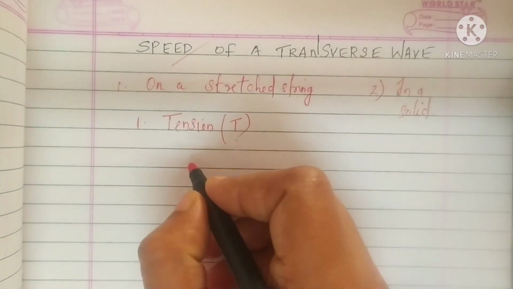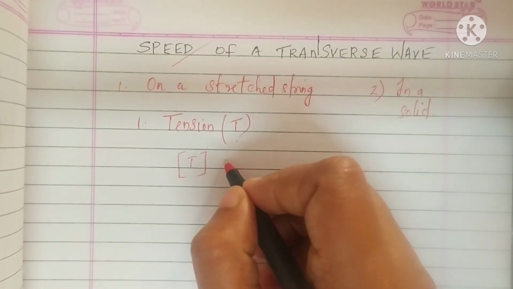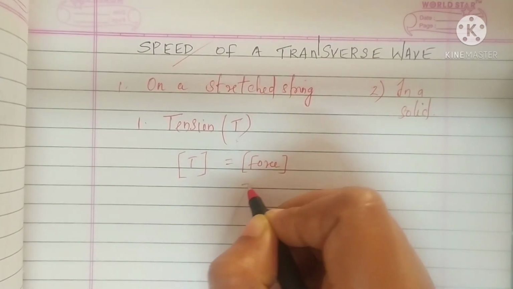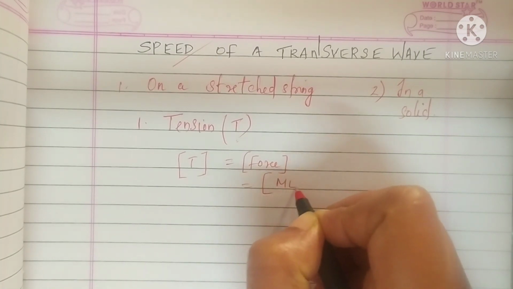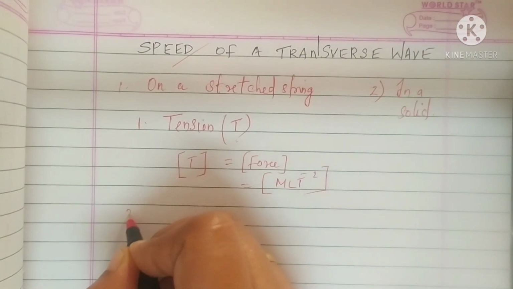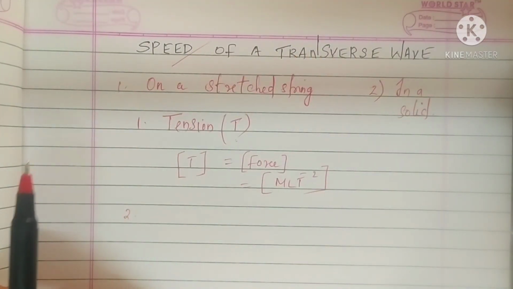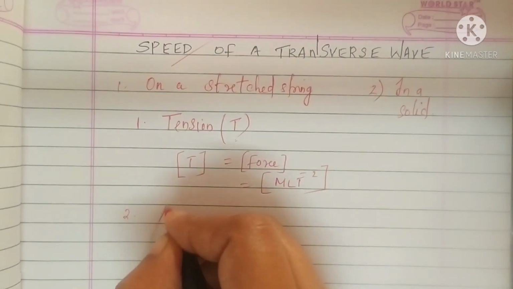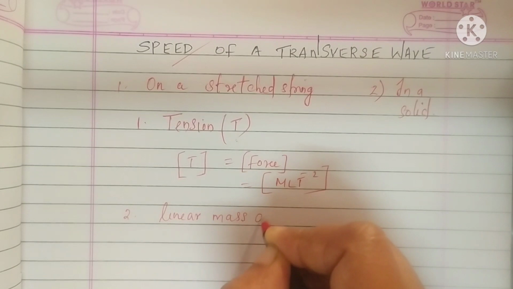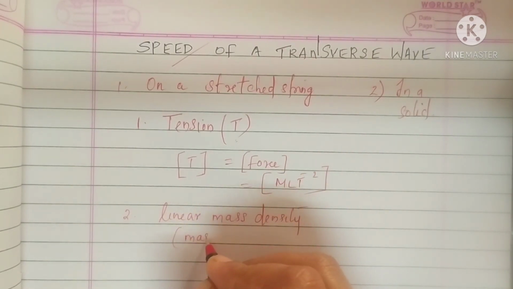First of all, you have to write the dimension for tension, which is equivalent to the dimension for force, and you all know the dimension for force is MLT raised to minus 2. The second factor is that the speed of the transverse wave on a stretched string depends upon linear mass density, which means mass per unit length.